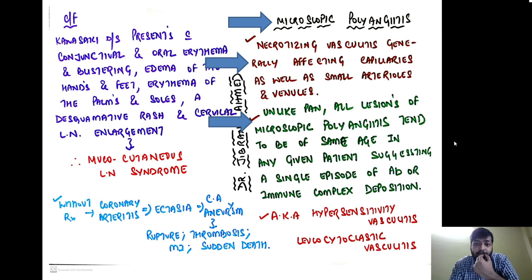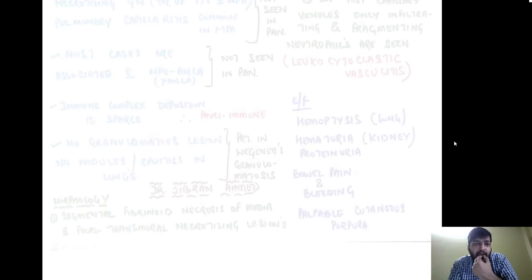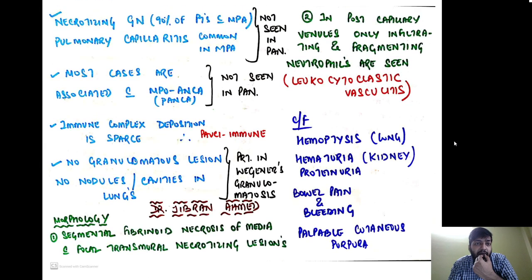So try to understand, in PAN, all acute lesions and chronic lesions existed, either in the same individual or in the same vessel. So in case of PAN, they were of different age. For example, an acute lesion was along with a chronic lesion, but over here all lesions are either acute or all lesions are chronic, but not mixed in case of microscopic polyangiitis. It is also called hypersensitivity vasculitis or leukocytoclastic vasculitis. So let us see what is the difference with PAN.